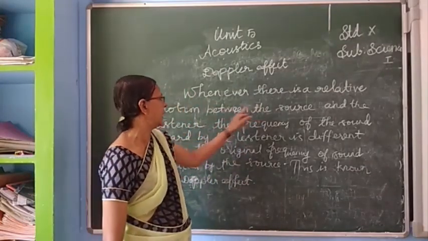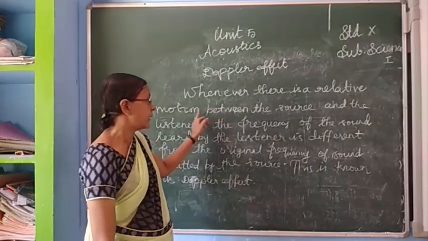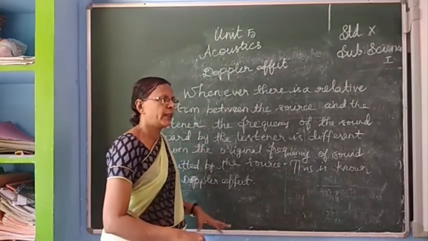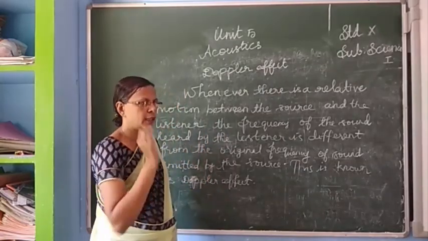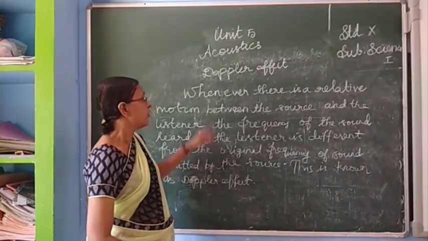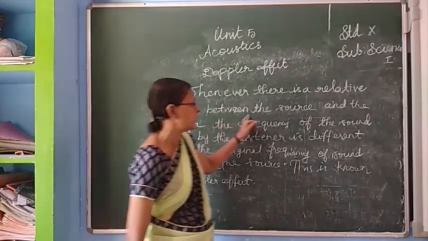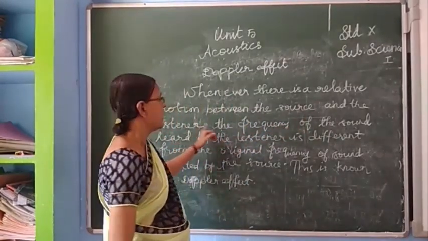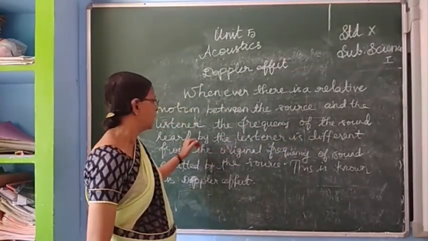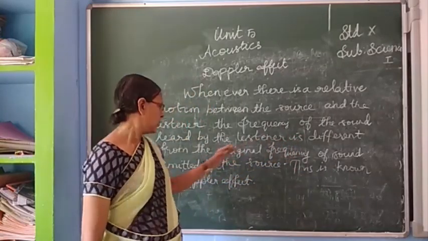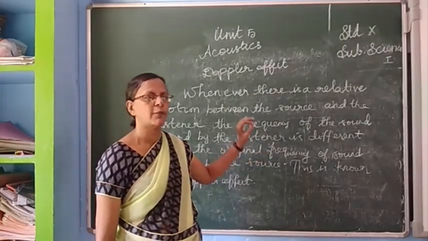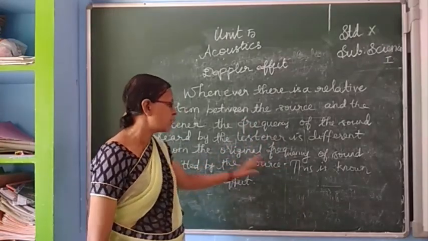Whenever there is a relative motion between, now you know what is relative motion. Both are moving. Sometimes listener is moving, sometimes source is moving. Whenever there is a relative motion between the source and the listener, the frequency of the sound heard by the listener is different from the original frequency of the sound emitted by the source.